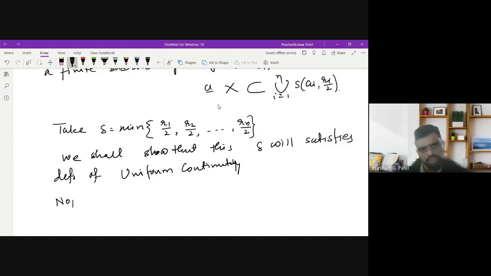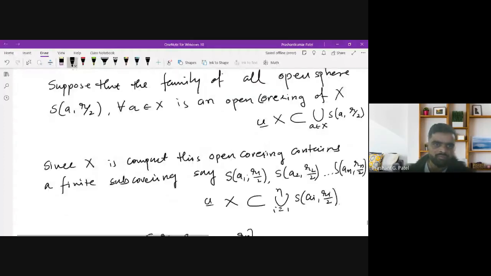Now for any a belonging to X, this is the same a we have taken, for which f is continuous.